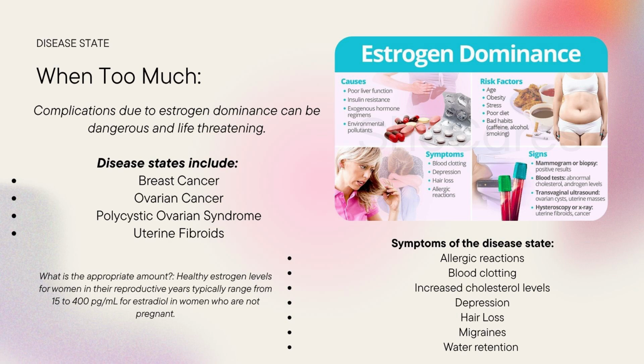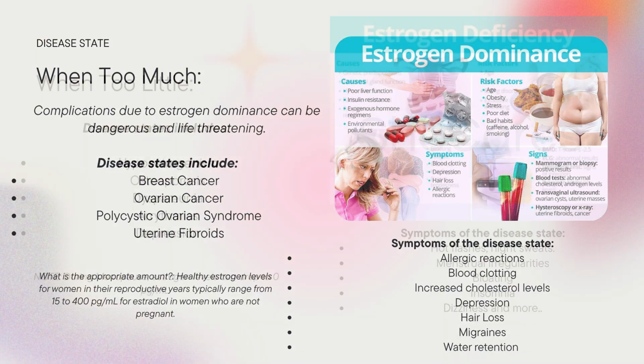Estrogen dominance also increases the risk of developing uterine fibroids, which are non-cancerous growths in the uterus that can cause pain and bleeding. Another concern is endometriosis, which is a painful condition where tissue similar to the uterine lining grows outside of the uterus. Over time, prolonged estrogen dominance may raise the risk of certain hormone-related cancers, such as breast